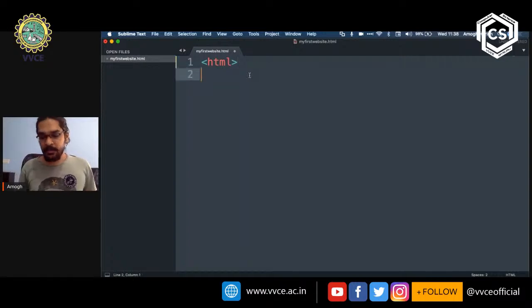Now this tag can have several different tags. Before I move on to that though, I just want to show you how to close this tag. So I type in the left angle bracket, I put in a /, and I type in HTML. That's it, it's just as simple as that. So this will let the browser know that this is an HTML file and that this is an HTML document.